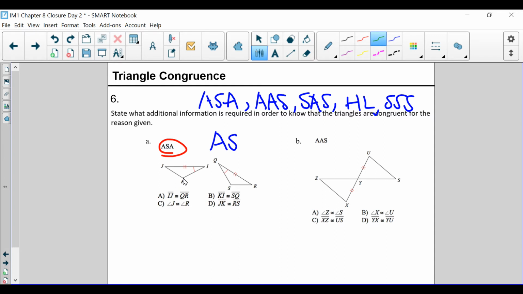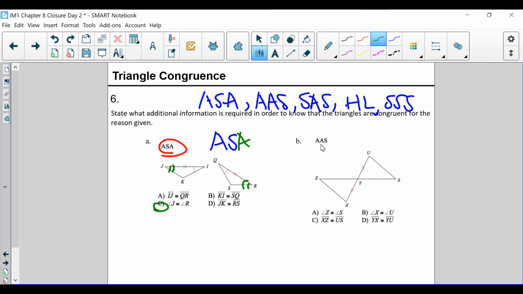Well, if you choose K, it would be angle, angle, side, which doesn't work. So that means we have to choose J, and J is this. You see how it says angle, side, angle now? Angle, side, angle, which is C.